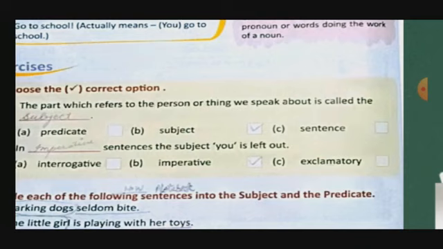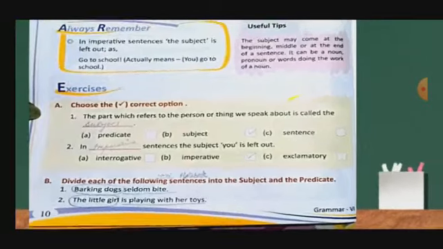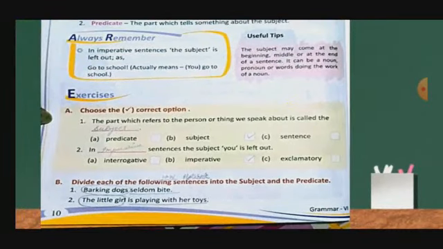In an imperative sentence, the subject "you" is left out. It means a command or request. Now divide each of the following sentences into subject and predicate.